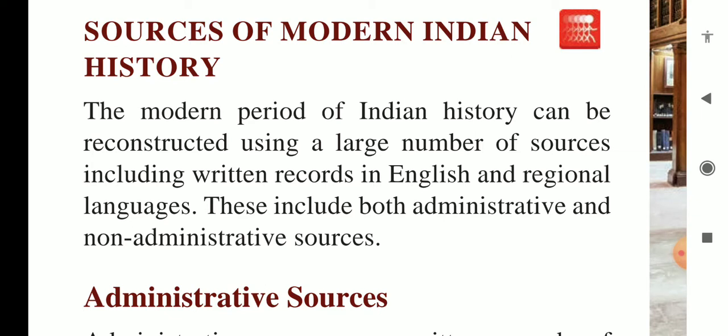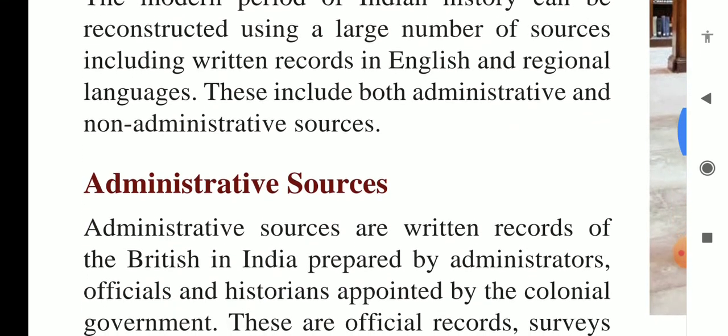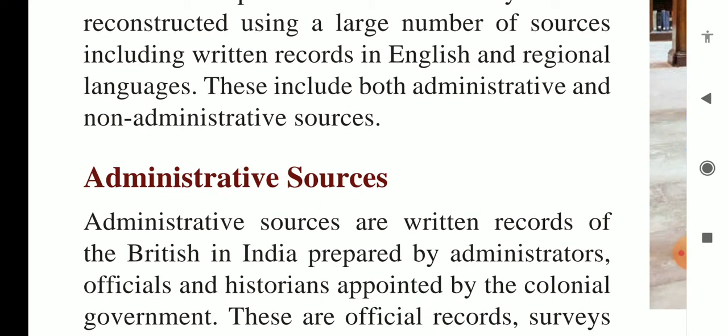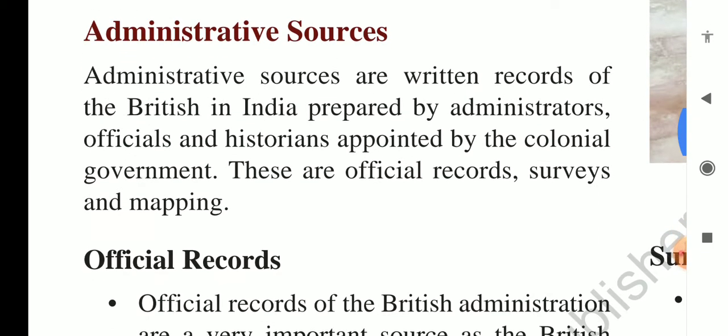This includes both administrative and non-administrative sources. Whatever was recorded by British officials was called administrative sources, and sometimes non-administrative sources were also available. Let us first see administrative sources.